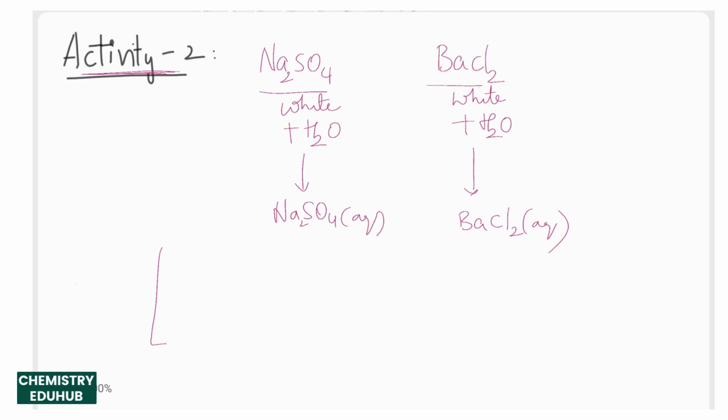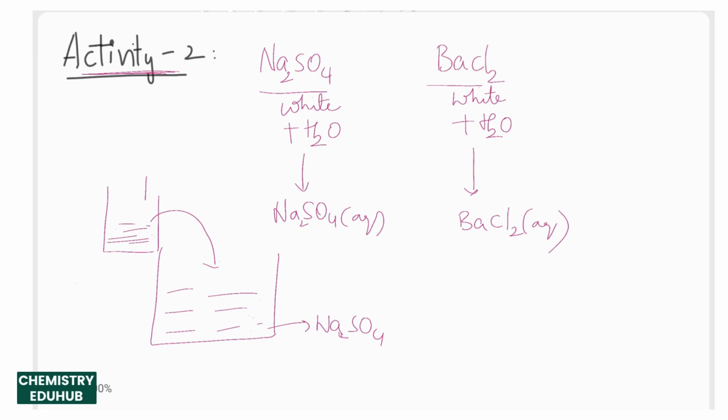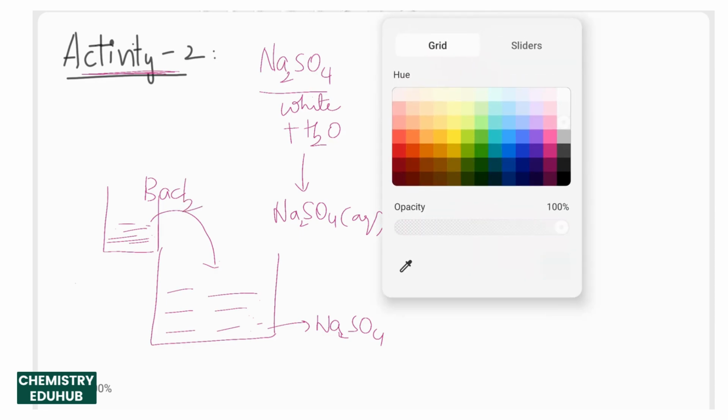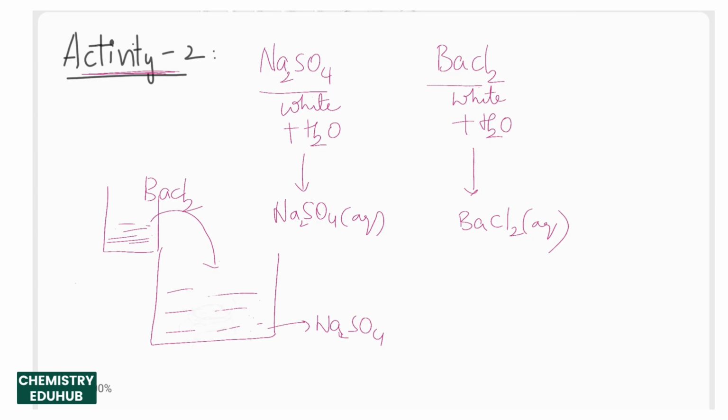So we take sodium sulfate in one beaker, which is a clear solution, and to this sodium sulfate we start adding barium chloride solution through another beaker. Now as soon as the barium chloride solution mixes with the sodium sulfate, we observe a white color precipitate formation. Here I shall use light pink color to indicate the white solution. We observe a white color precipitate forming immediately when the barium chloride reacts with sodium sulfate.